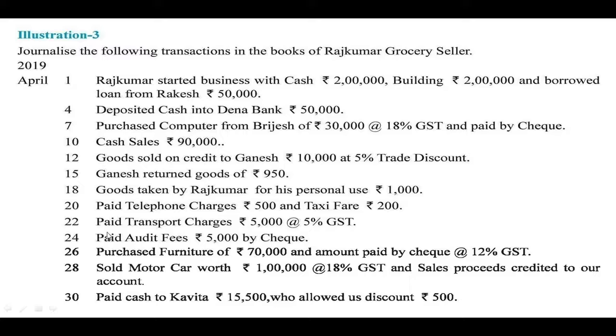Now when the furniture is purchased, furniture comes in the business. So furniture account is to be debited for rupees 70,000. Then the 12% GST comes to 8,400, which is divided equally in central and state GST, and it is debited because it is an expenditure.